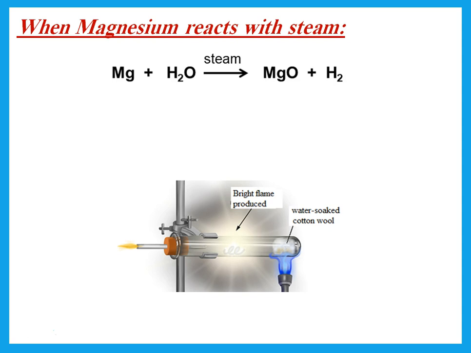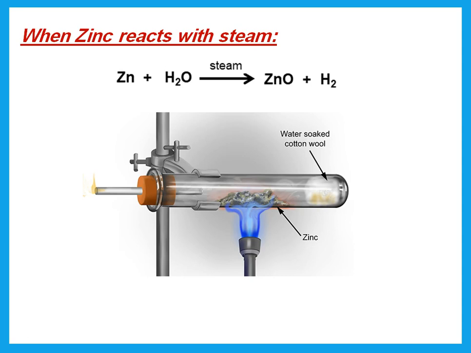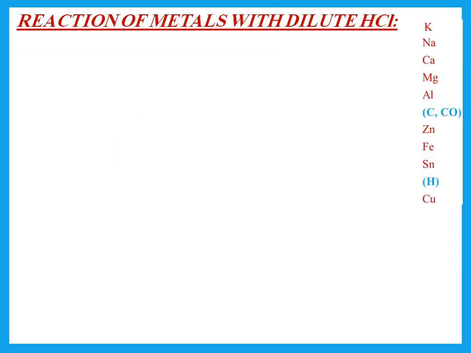Magnesium will not react very quickly, at least with normal water. We have to react it with steam, and in that case it gives magnesium oxide and hydrogen. Magnesium burns with a white flame or a bright flame, and a white solid is formed. Zinc also reacts with steam to give zinc oxide plus hydrogen.